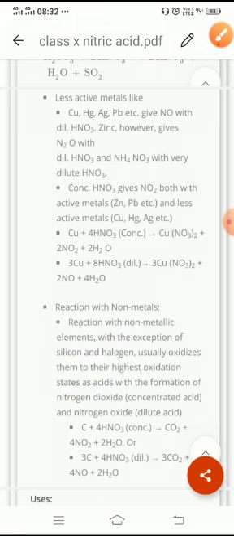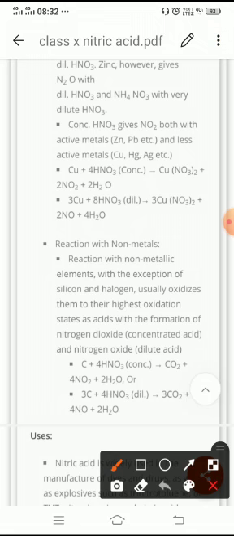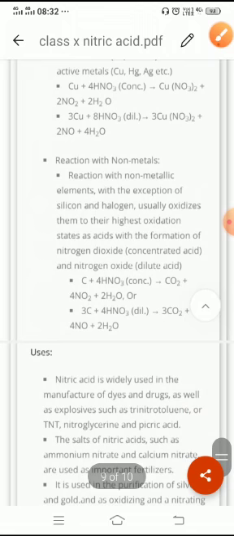So here also with non-metals it shows its oxidizing behavior and oxidizes non-metals like carbon to carbon dioxide in concentrated form and carbon to carbon dioxide in dilute form. In both cases it oxidizes.